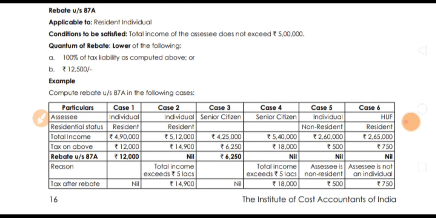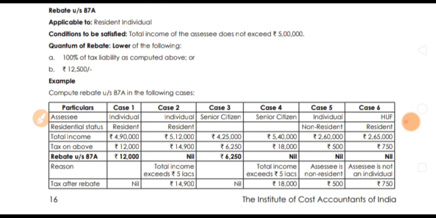Next, a senior citizen with total income of 5,18,000. With 3 lakhs exempt, the remaining is 2,18,000; 2,18,000 into 5% gives the tax, and the income exceeds 5 lakhs, so no rebate. In the case of a non-resident individual, 2,50,000 is exempt, and the remaining 10,000 at 5% is equal to 500.